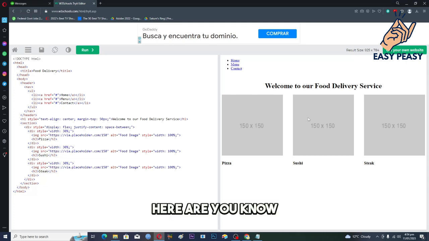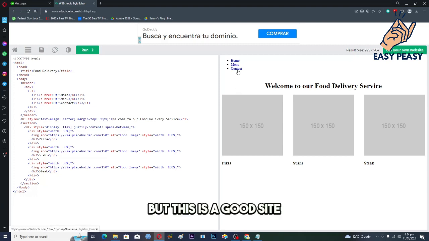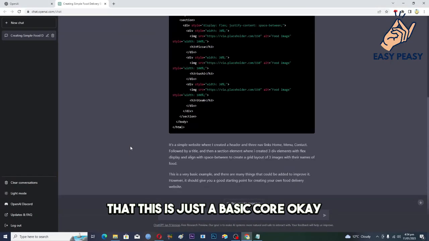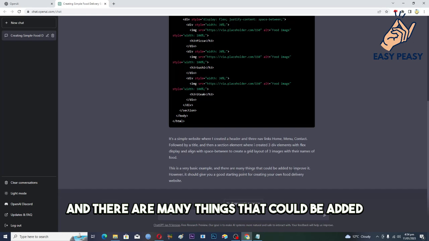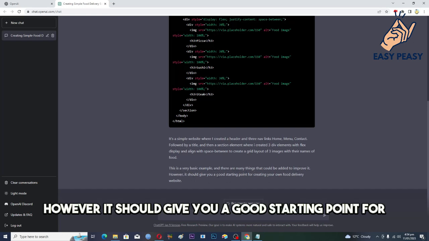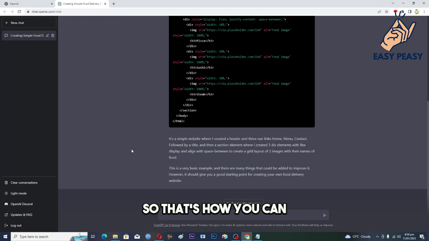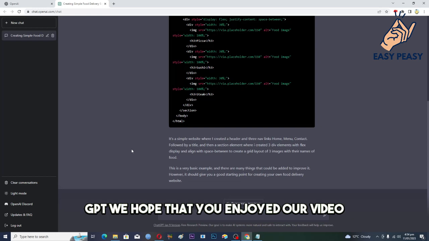Here are the pictures of the pizza and sushi and steak, but this is a good site, like a basic website. As I mentioned before, this is just a basic code. It is also saying here that this is a very basic example and there are many things that could be added to improve it. However, it should give you a good starting point for creating your own food delivery website. So that's how you can create a basic web page or basic website using ChatGPT.